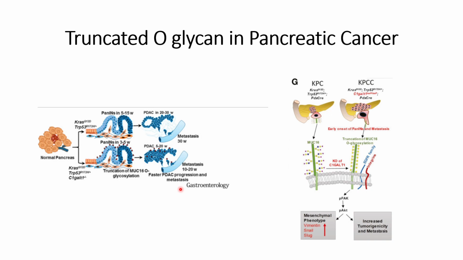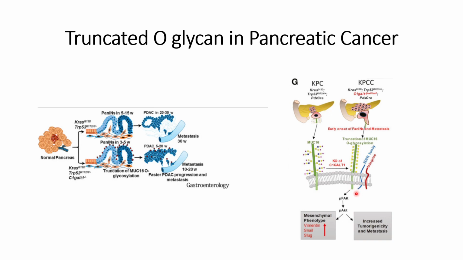However, they wanted to confirm this, and in their paper they studied the role of MUC-16 O-glycosylation. They found that in the case of the C1GALT1 knockout, truncated MUC-16 O-glycans form, and that leads to the interaction of these truncated O-glycans with the EGFR family and integrins, and thereby helps in metastasis. That is shown here.